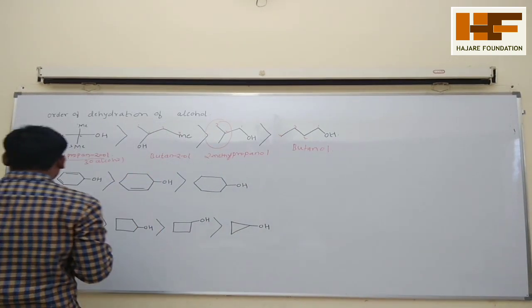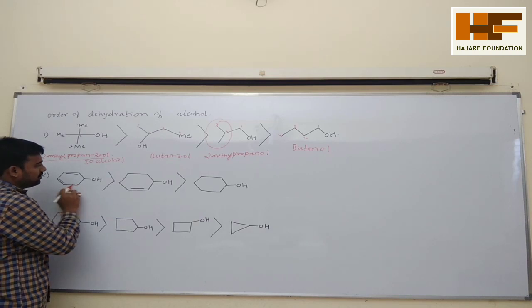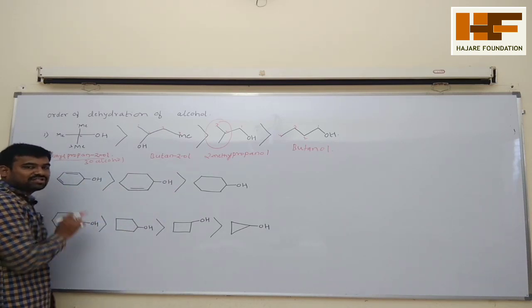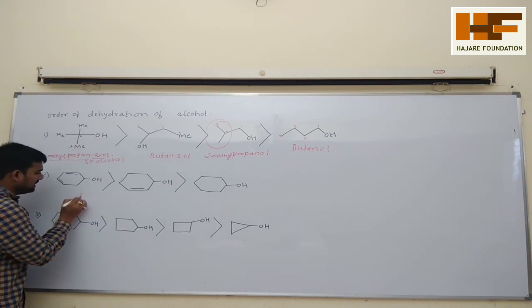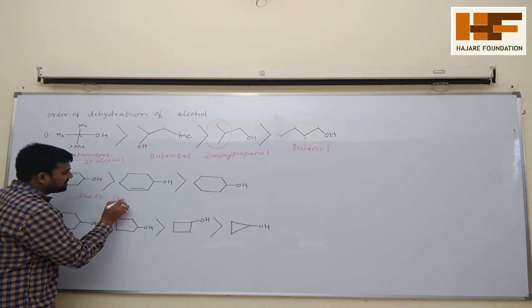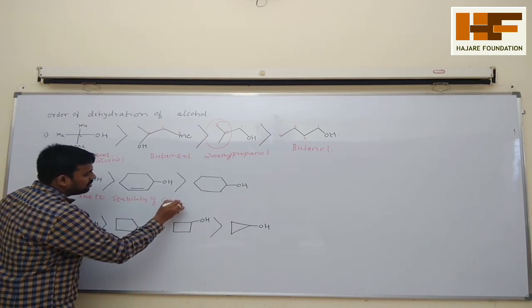Now see the second one, this one you can say is one compound, check 1 2 3. So see the order here. Why is this more stable? Because of the stability of conjugation.